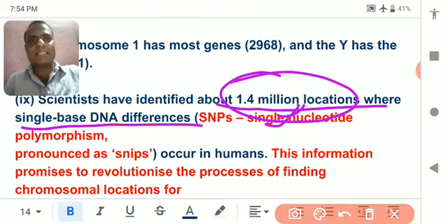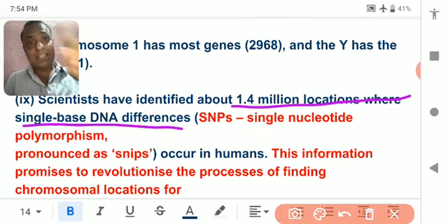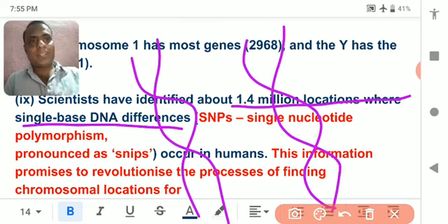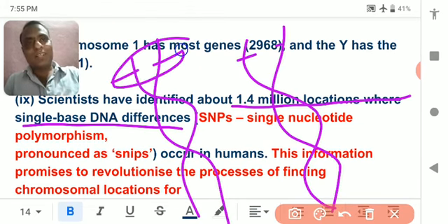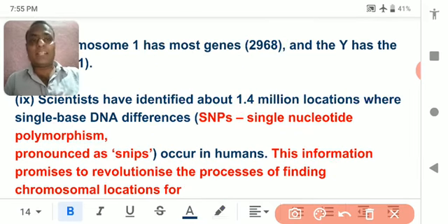Means the scientists have discovered 1.4 million locations with single base pair DNA differences, means between I and you 99.9% is the same, but somewhere there are differences. So how many locations are there in which you can see the differences? 1.4 million locations in the genome where you can see the differences among us.